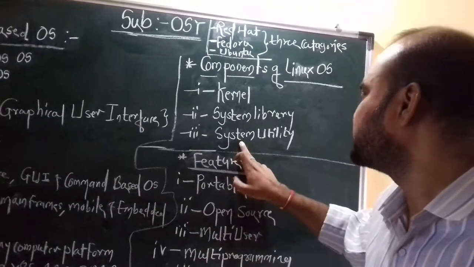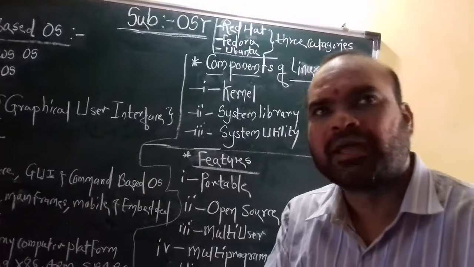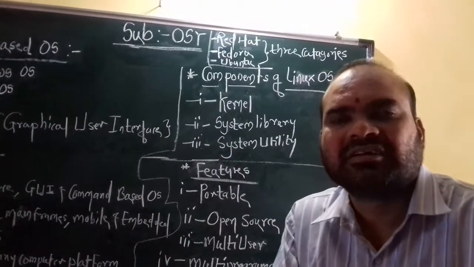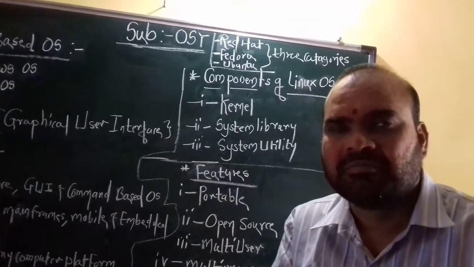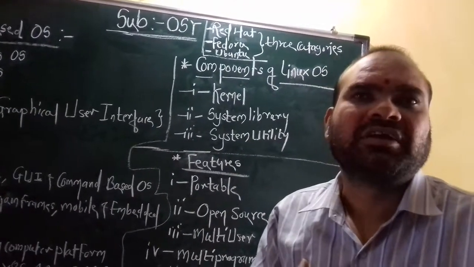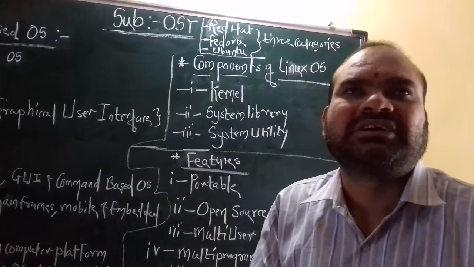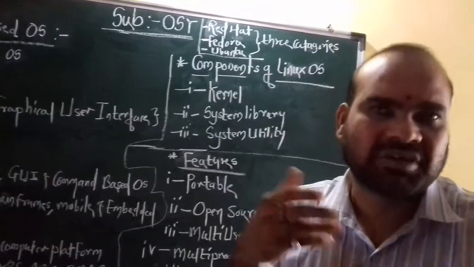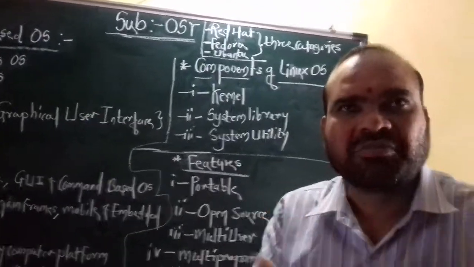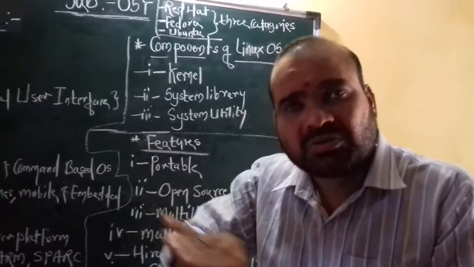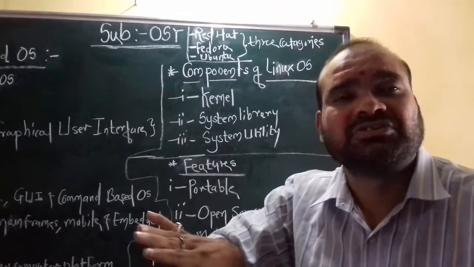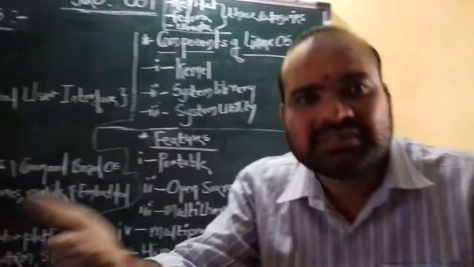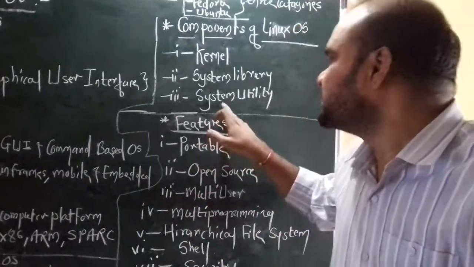Okay, now the last one is the system utility. System utility means what? Whenever a particular user types a number of commands, or a particular operator types some instructions, some commands, some information, then through those commands, instructions and information, some files are created in the system. That is a system utility.